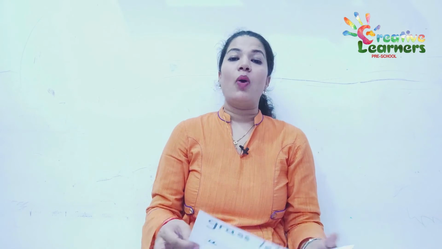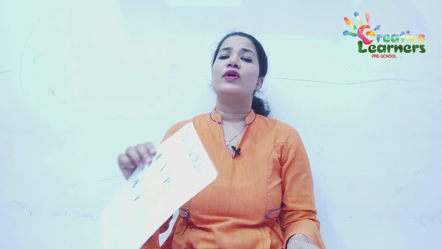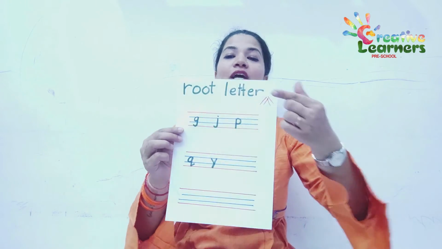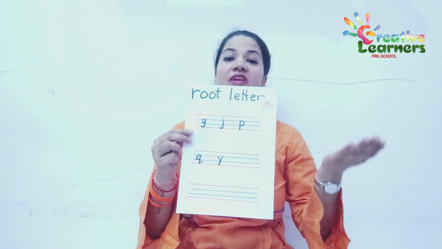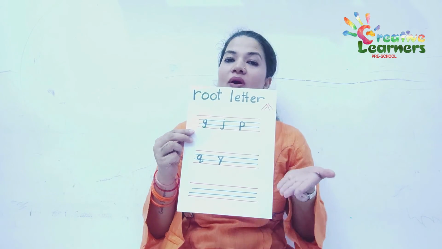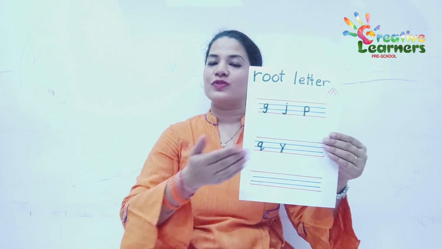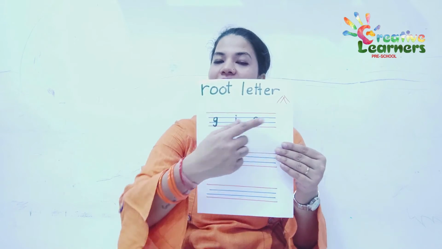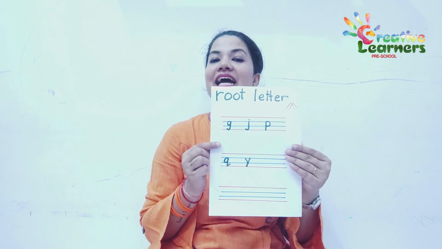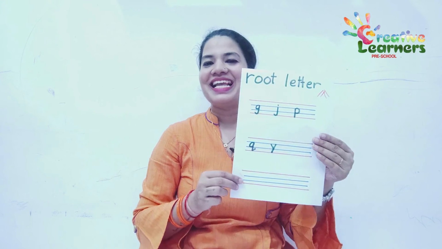And what about the root letters? Where do we see the root? Draw the picture of a root and tell them. The roots we see at the bottom, right? Under the ground. So they are at the bottom. So the letters which are touching the bottom red line are your root letters.